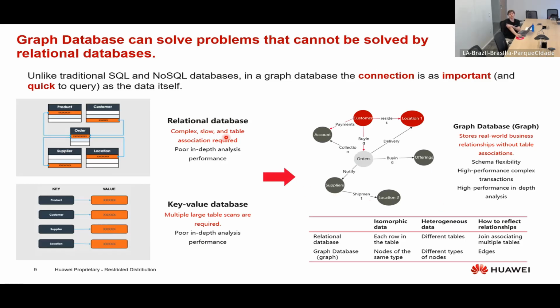If we use a relational database, a traditional database, for example, every single time we make a query that has this in-depth analysis, we would have to make a lot of complex joins. So this is slow and computationally very expensive. So the graph comes to solve these issues.